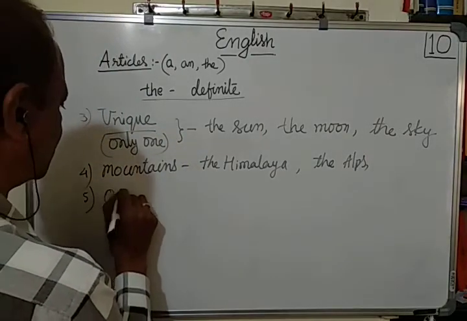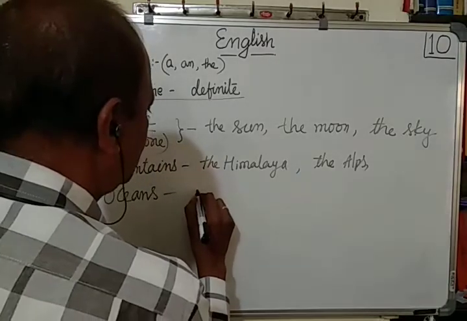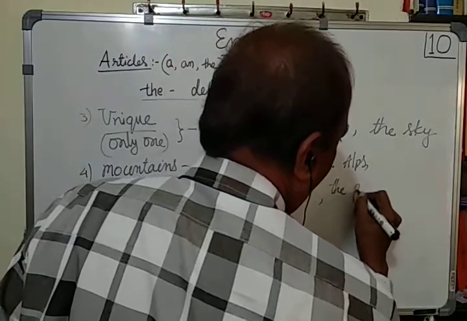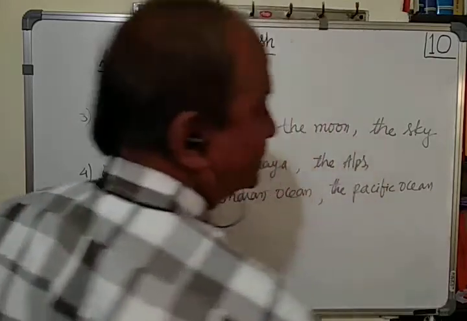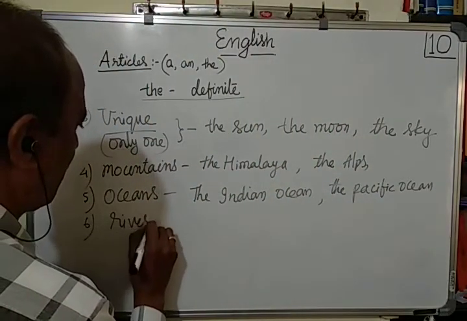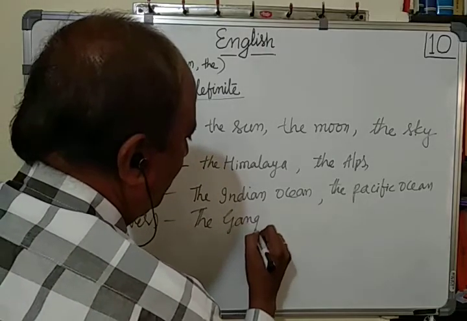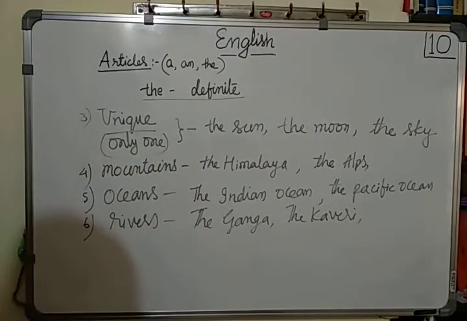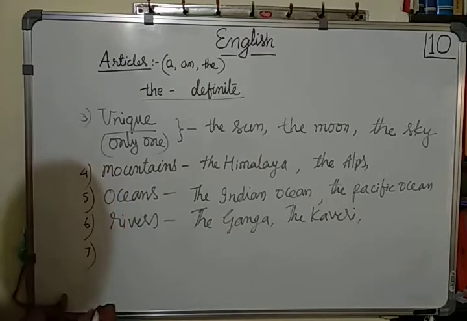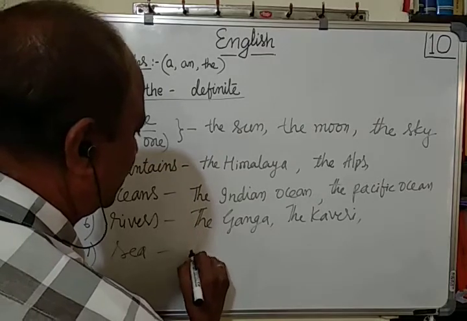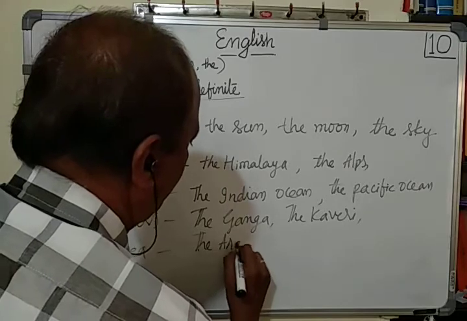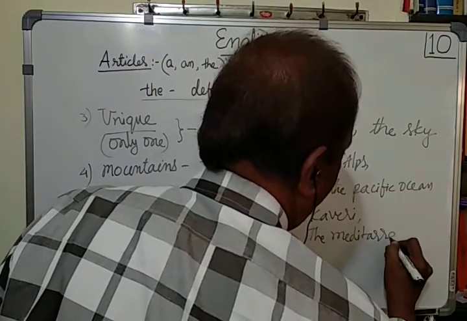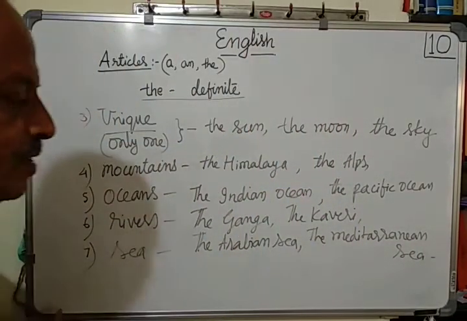In front of oceans, the Indian Ocean, the Pacific, etc. In front of rivers, the Ganga river, the Kaveri, Krishna, Godavari, etc. In front of seas, the Arabian Sea, the Mediterranean Sea, etc.